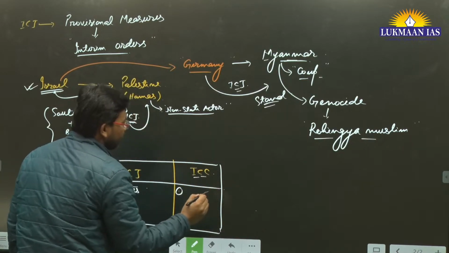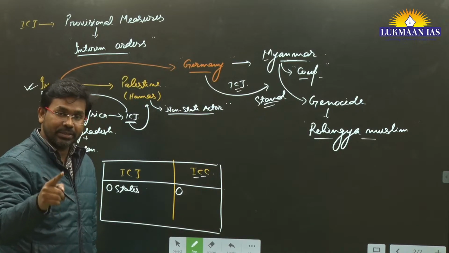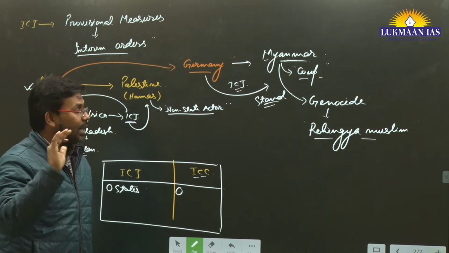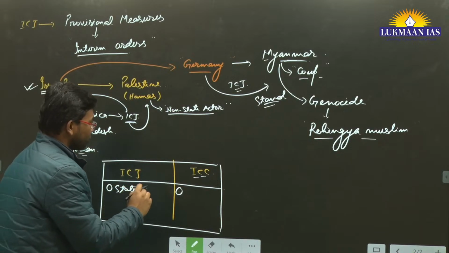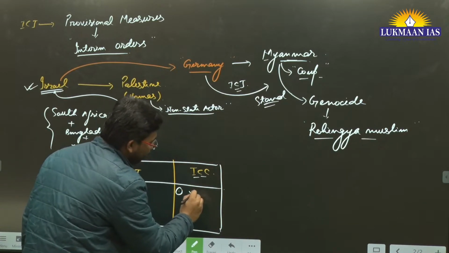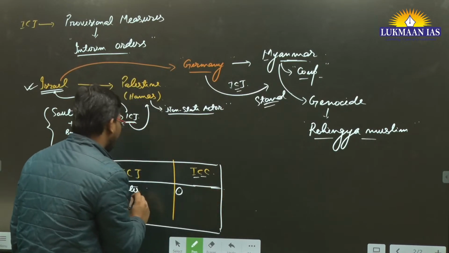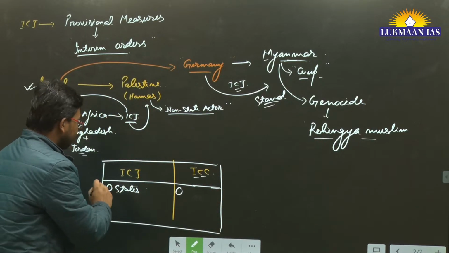But the International Criminal Court may charge anyone, whether a head of state or a non-state actor. Any individual can be charged.